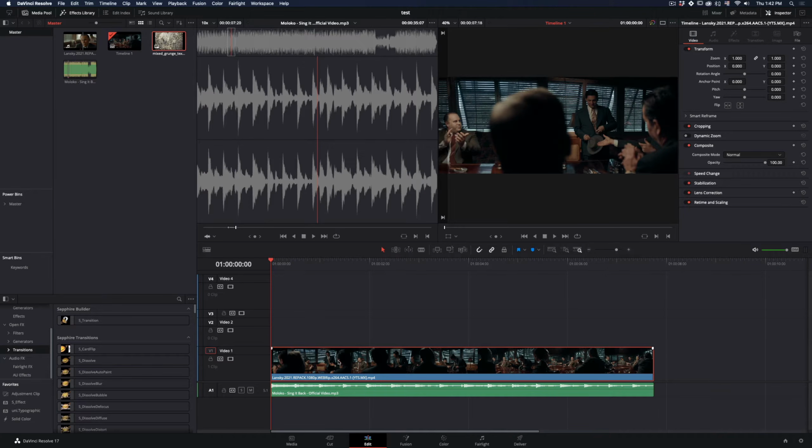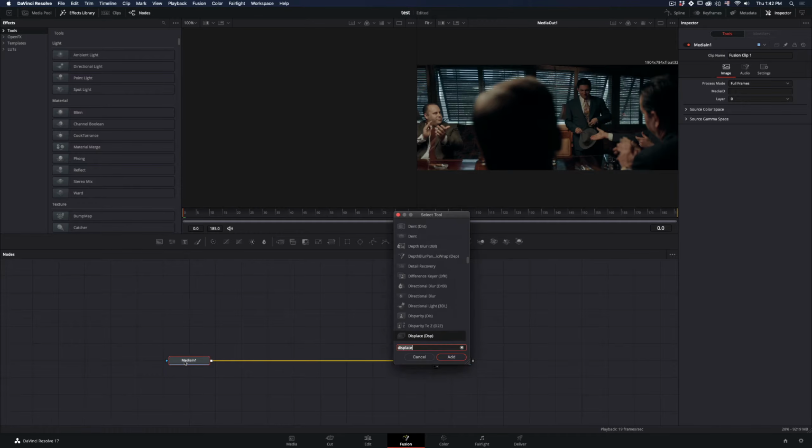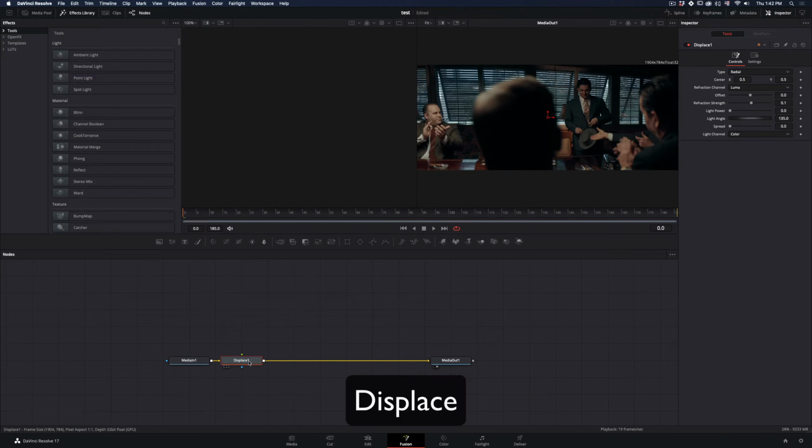Summer is almost over, so it's time to get back to work. Right-click in your clip, make it a new Fusion clip and open the Fusion page. Hit Command and Space to bring up the tool's search window, and add a displace node.